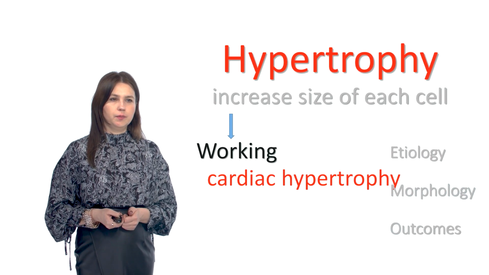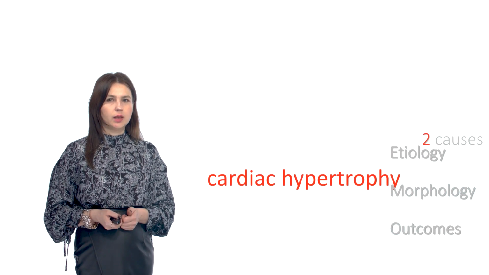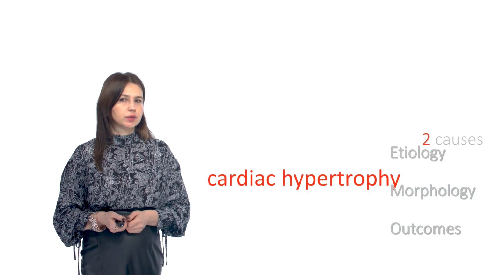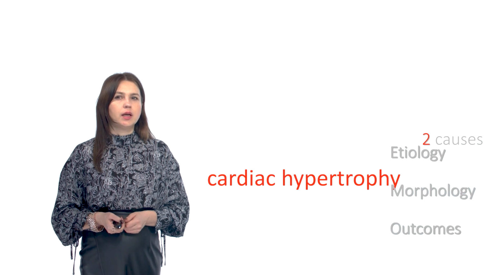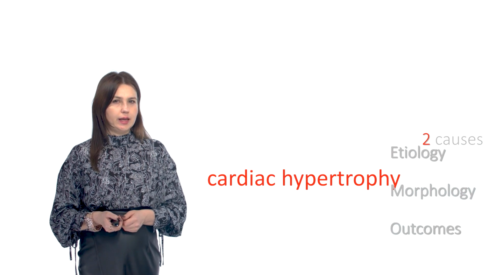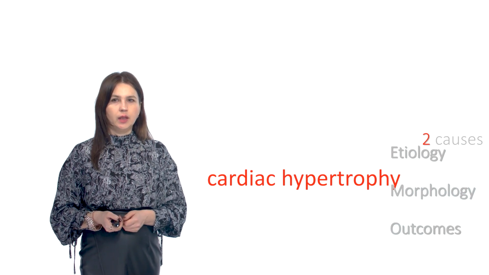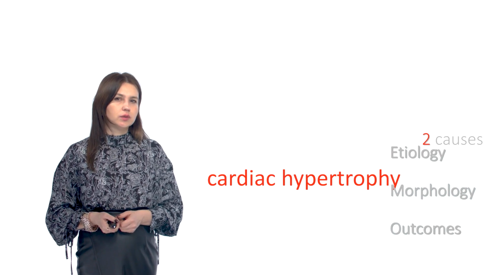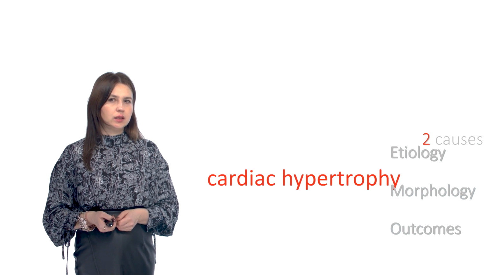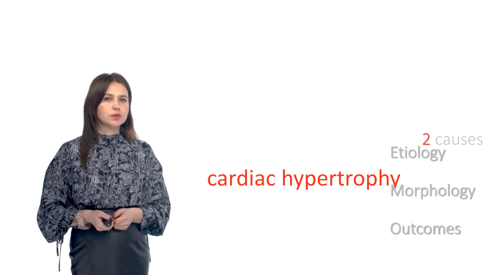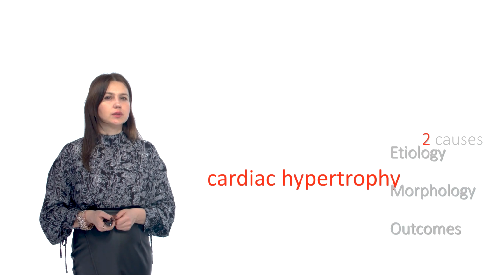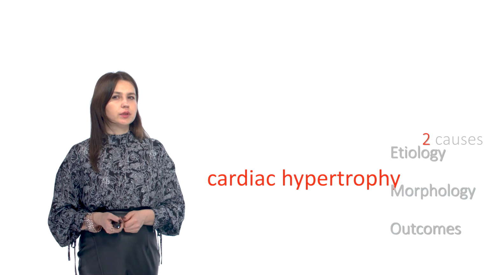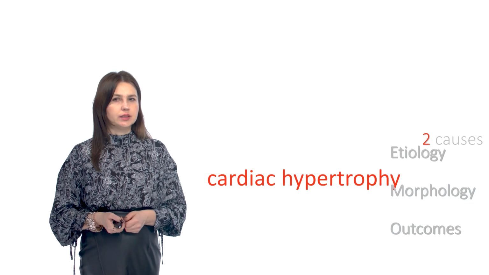Cardiac hypertrophy etiology. There are two main groups of causes of cardiac hypertrophy: intracardiac causes and extracardiac causes. Intracardiac causes are associated with the pathology of the heart, mainly heart disease. Extracardiac causes are associated with the pathology of the lesser or greater circulation, mainly hypertension syndrome of the lesser or greater circulation.